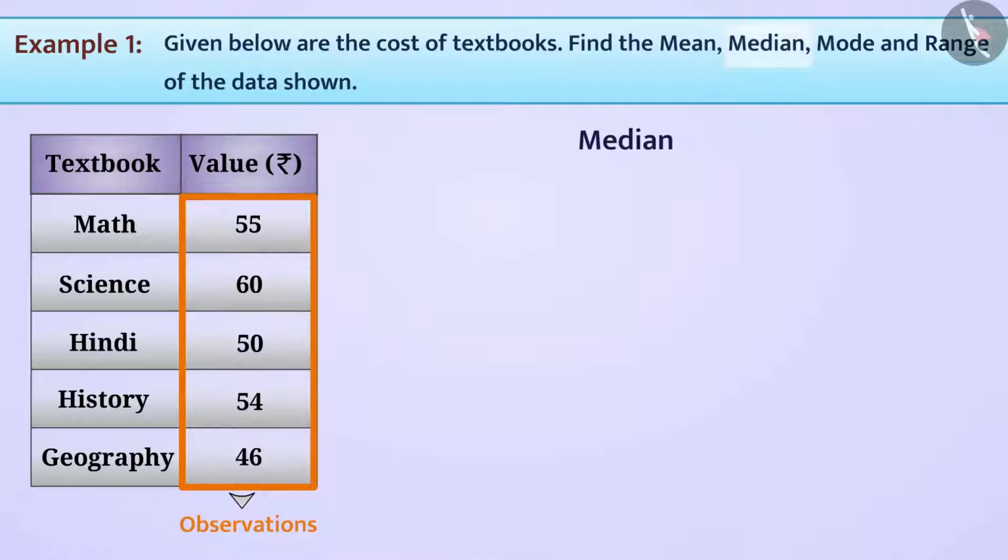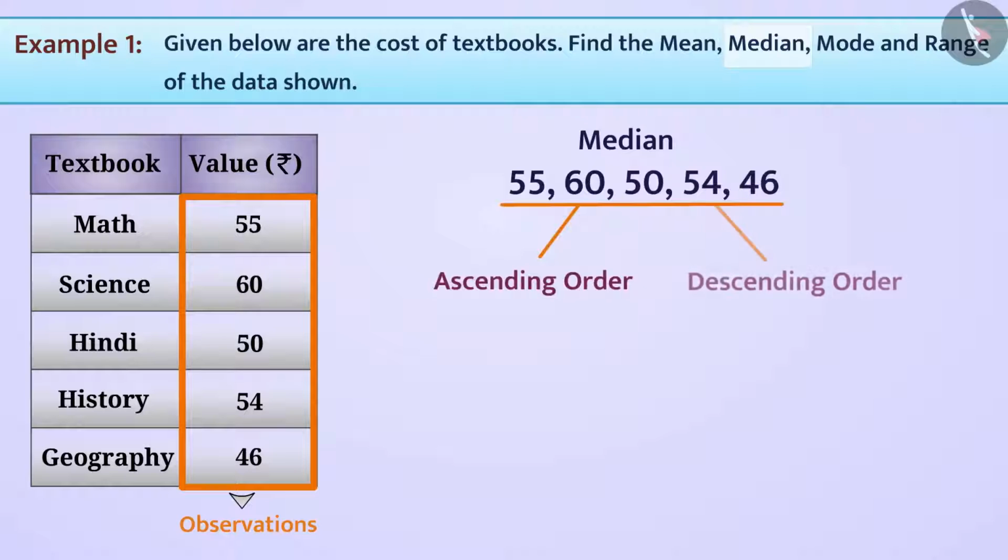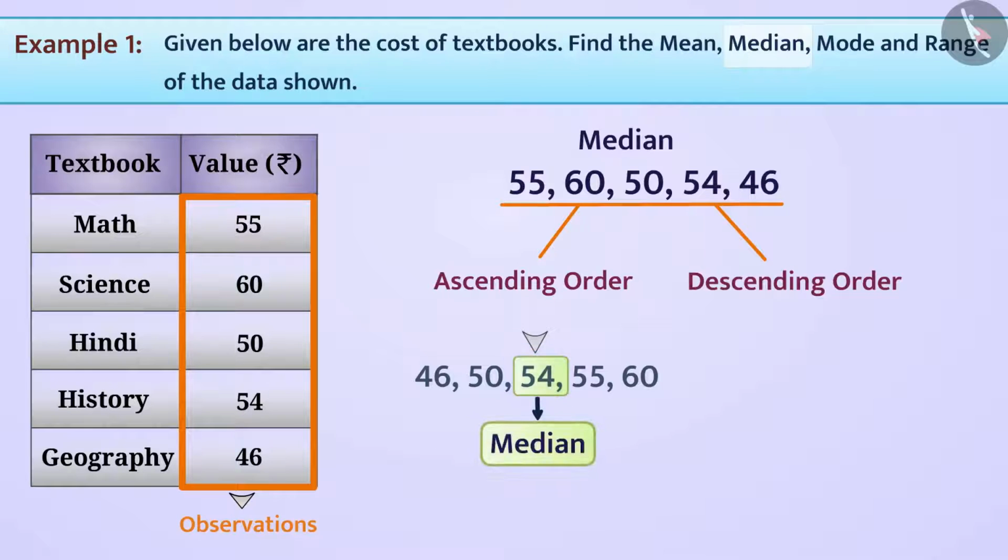Now to find the median, let us arrange the data in ascending or descending order. Ascending order. We have learned that the observation in the middle of the range is the median of the range. Looking at the data provided, observation 54 is the centermost value and therefore it is the median.